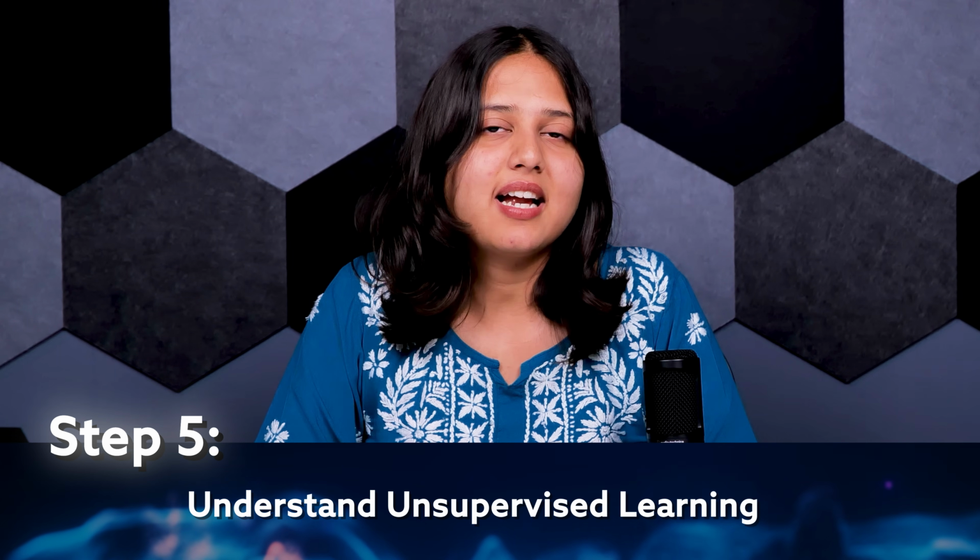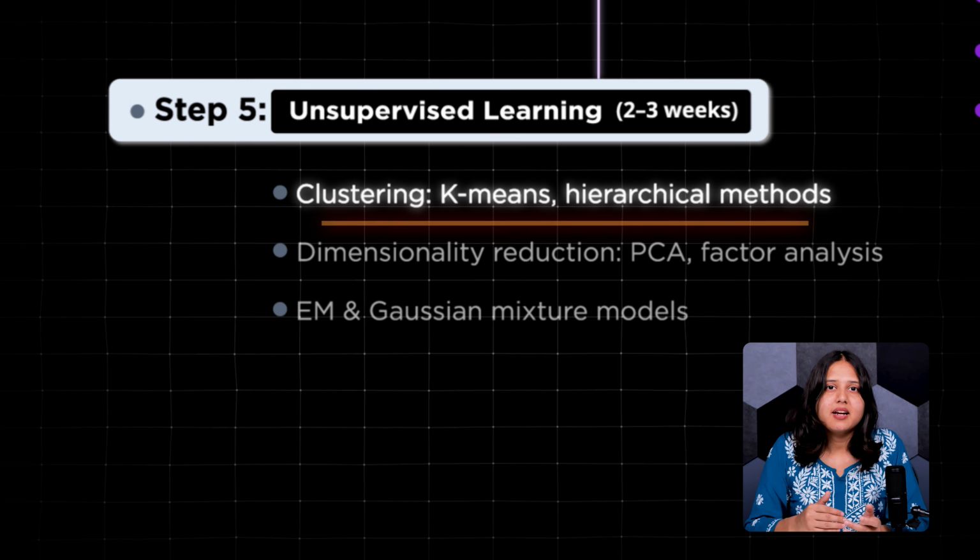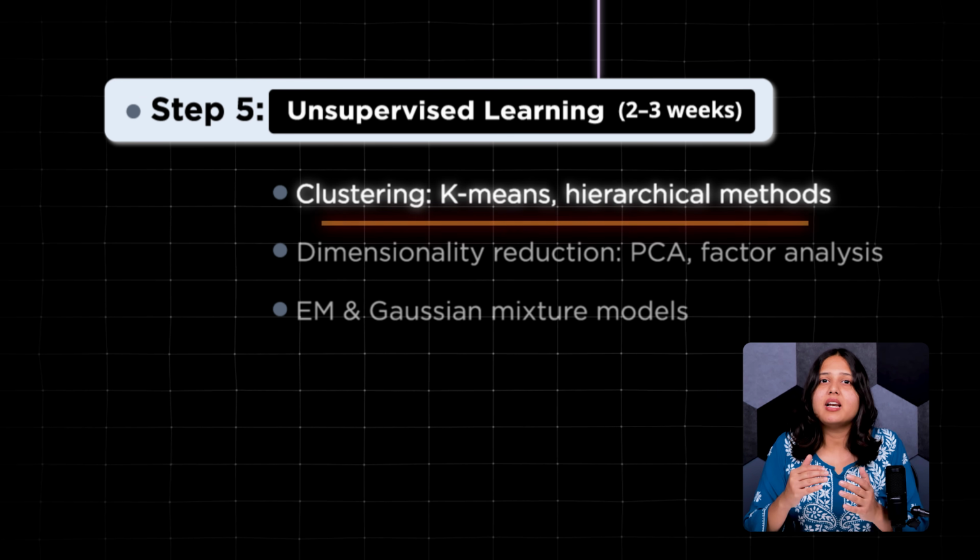Step 5. Understand unsupervised learning. Unlike supervised learning, where models learn from labeled data, unsupervised learning is all about finding hidden patterns in unlabeled data. This means the model tries to make sense of the data without being told what the correct output should be. It's useful for tasks like clustering, customer segmentation, and simplifying large data sets.